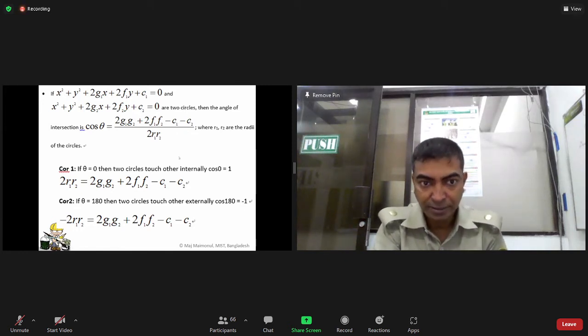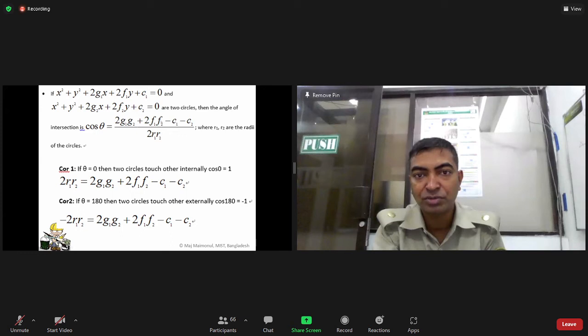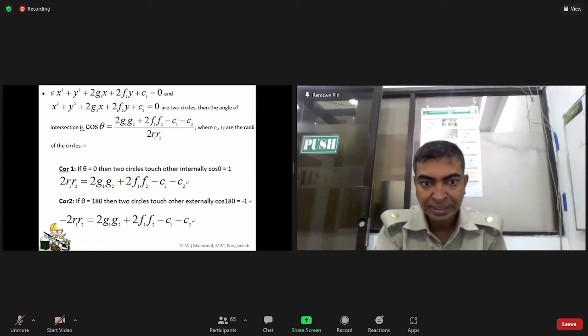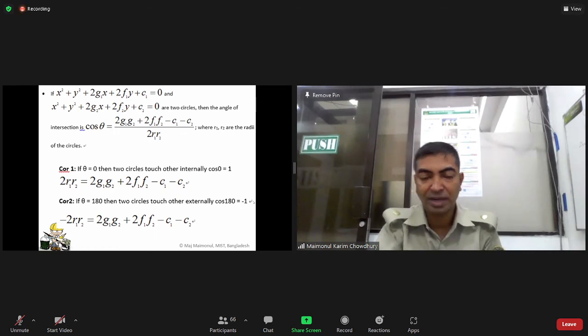If cos 0 equal to 1, then putting 1 here, you will get this result automatically. Again, with minus 2 R1 R2, it is a simple change. If theta equal to 180 degrees, cos 180 degrees is minus 1.